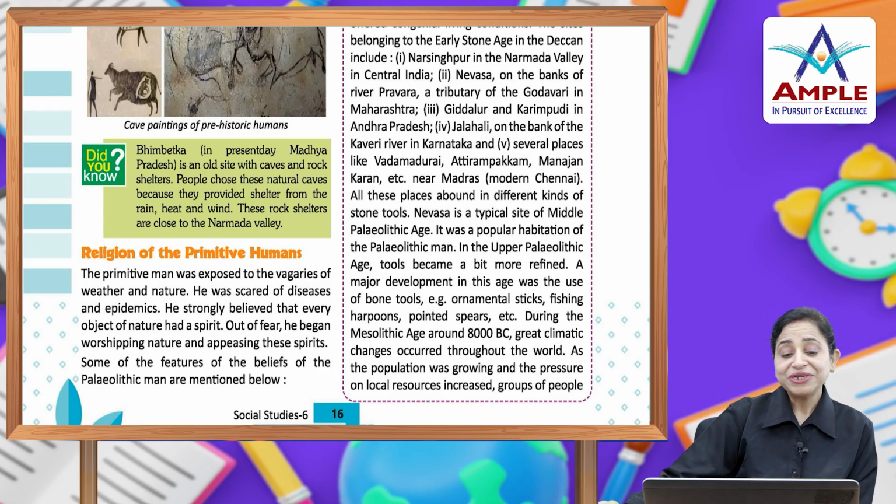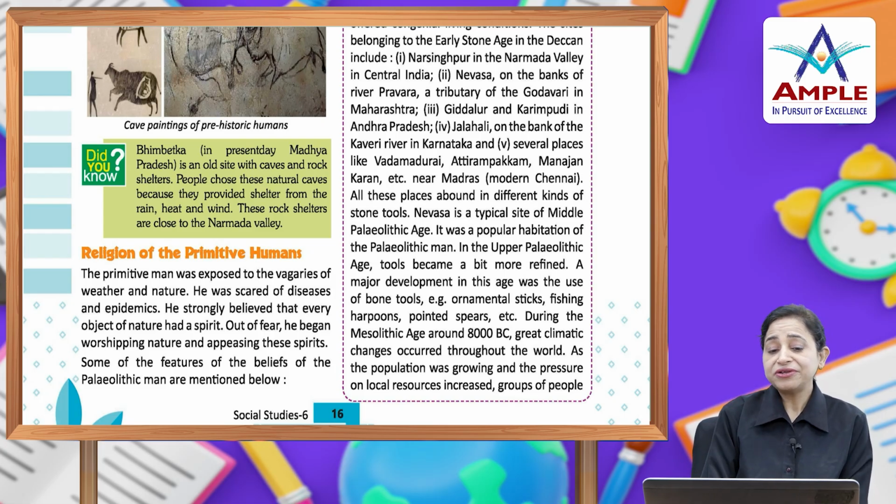Now we are going to read about religion of the primitive humans. The primitive man was exposed to the vagaries of weather and nature, and he was scared of diseases and epidemics. He strongly believed that every object of nature had a spirit. Out of fear, he began worshipping nature and appeasing these spirits.